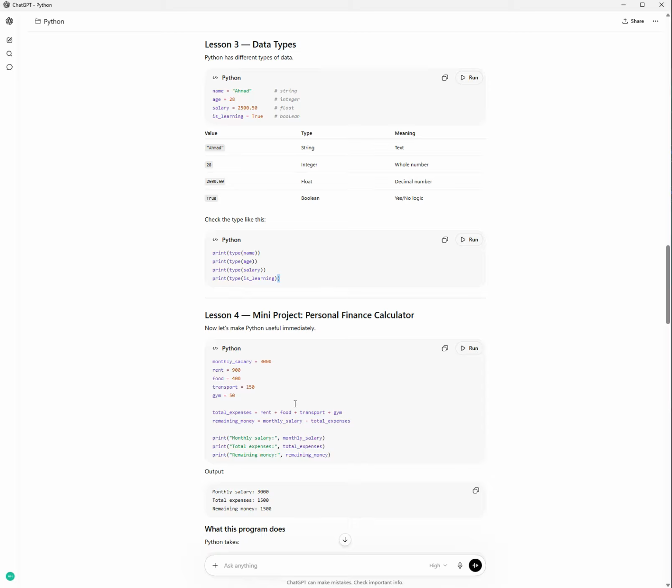Lesson 4: mini project, personal finance calculator. Now let's make Python useful immediately.